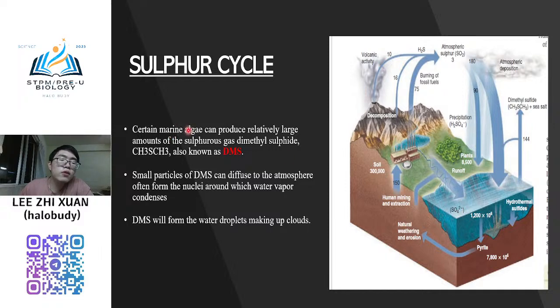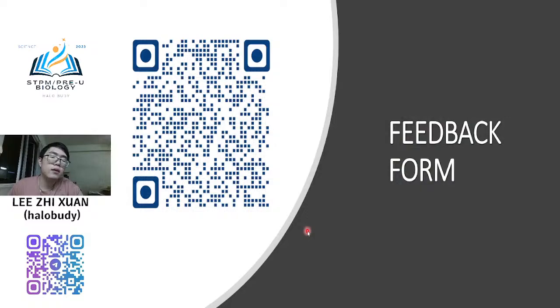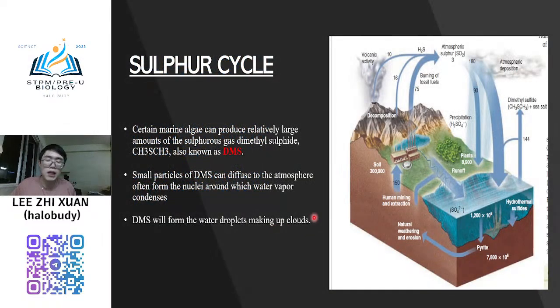And then some of the marine algae can also produce a sulfur gas known as dimethyl sulfide, or DMS, CH3SCH3. This DMS can diffuse over to the atmosphere to form a nucleus around the water vapor. So DMS will form the water droplets making up clouds. So I think that's all for the sulfur.